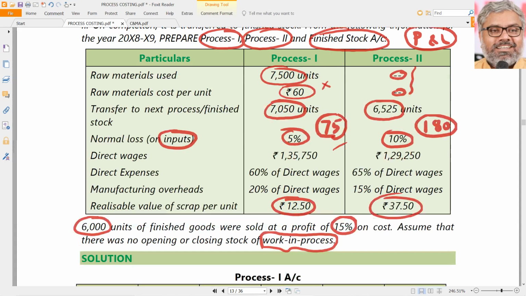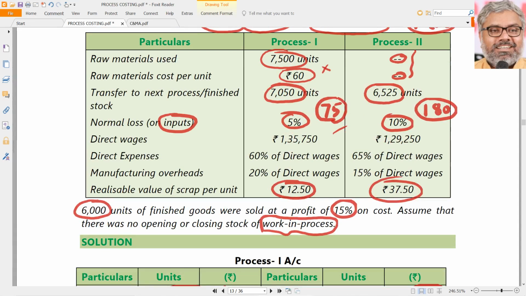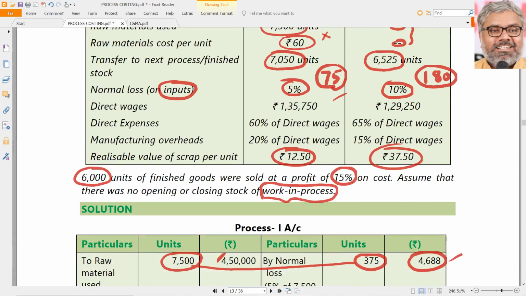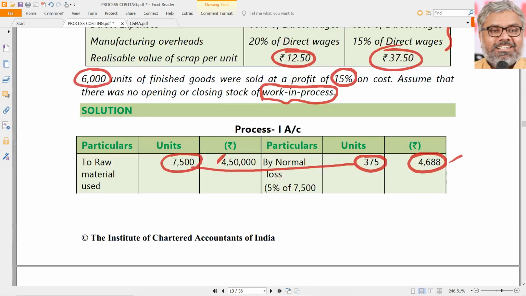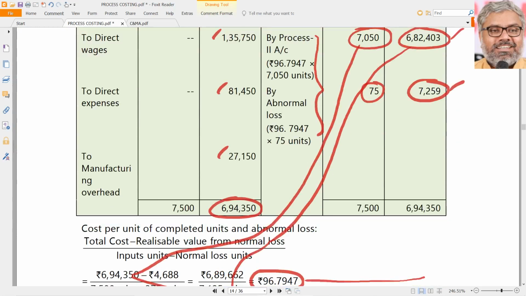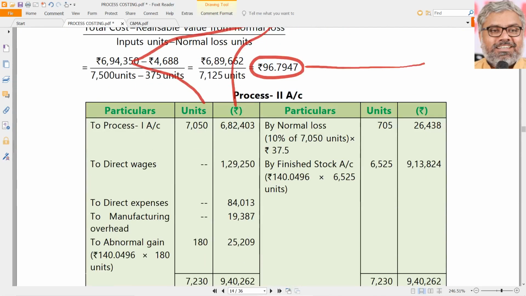But there are other processing costs like wages and direct expenses and manufacturing overheads. These three amounts you have to take in the process 2 account. Whatever the amount of direct wages is, that can be taken straightforwardly. Then as a percentage of direct wages, you can take direct expenses and manufacturing overhead. So far it is all the same.